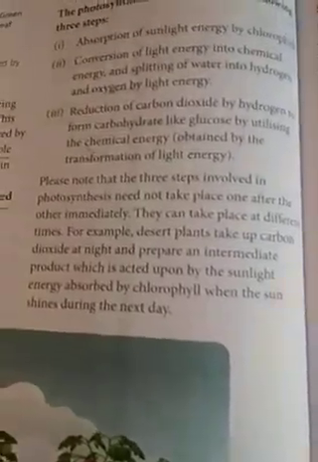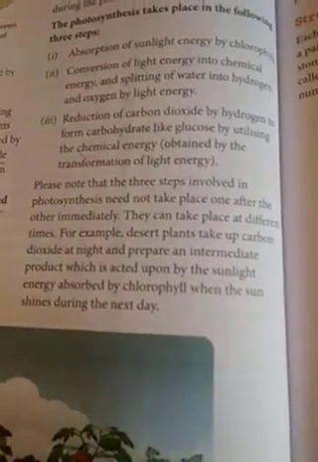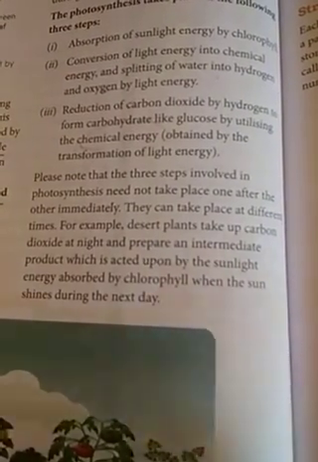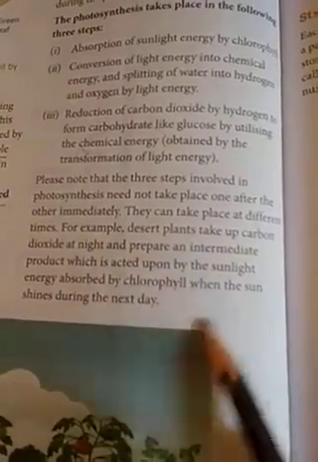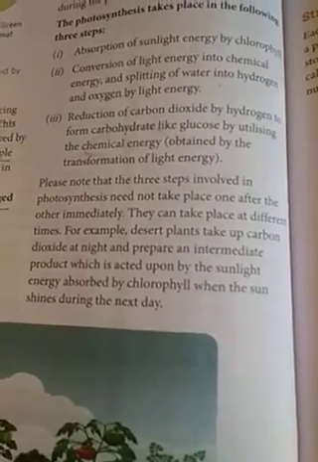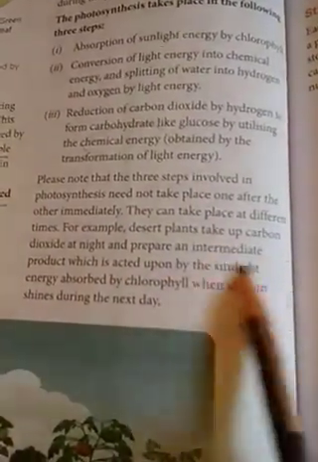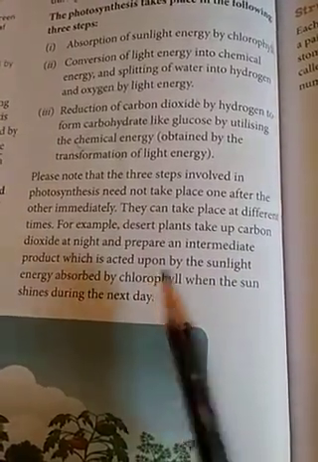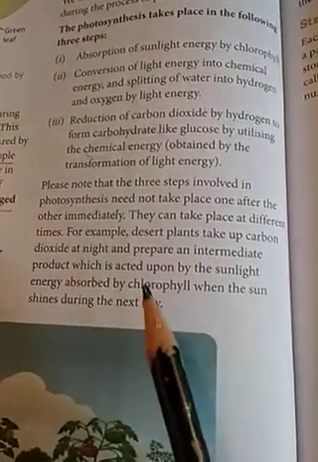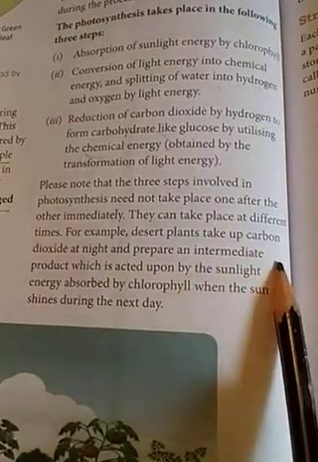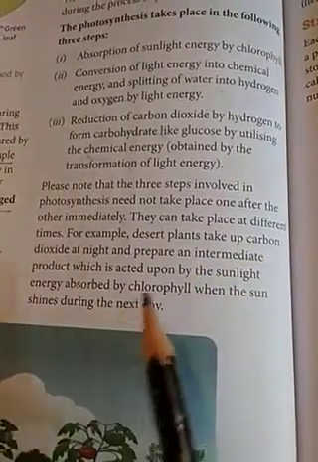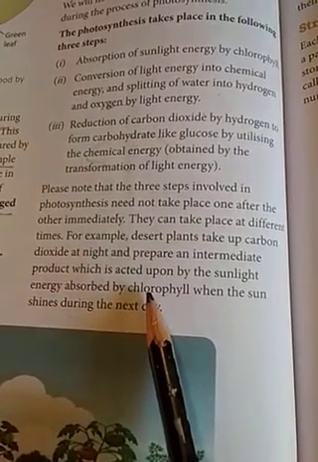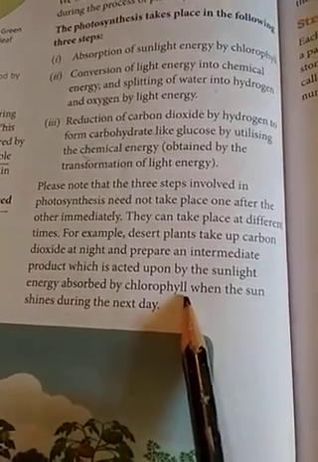So in all the plants these three steps are happening, and they can take place at different times. For example, in desert plants, what is happening? They take up the carbon dioxide at night and prepare some intermediate product, and when the light comes the next day, the process continues on this intermediate product, and the sunlight is absorbed by the chlorophyll.